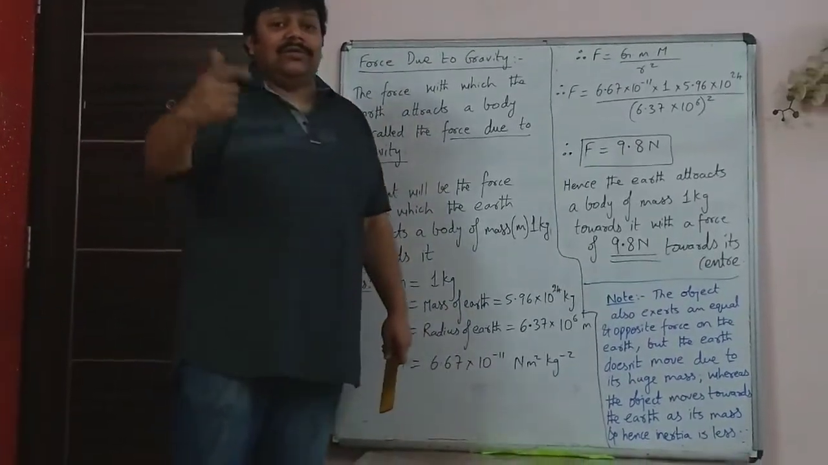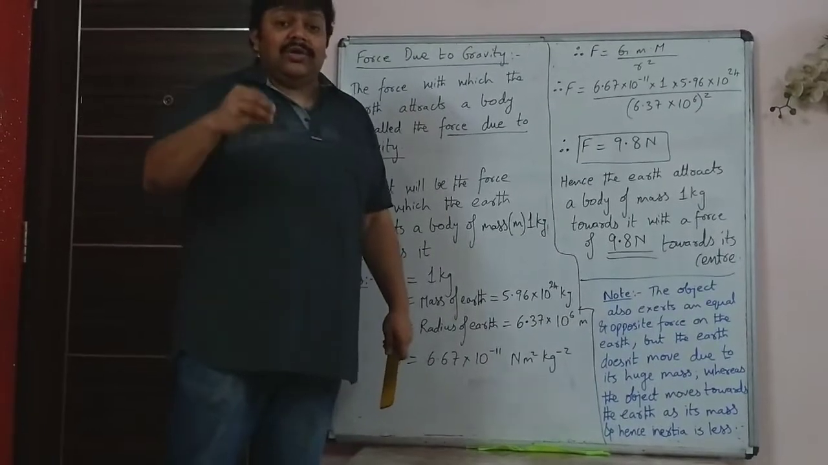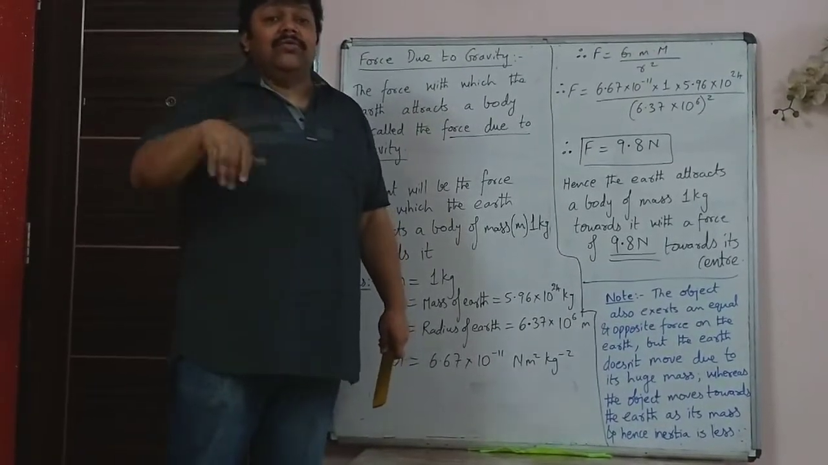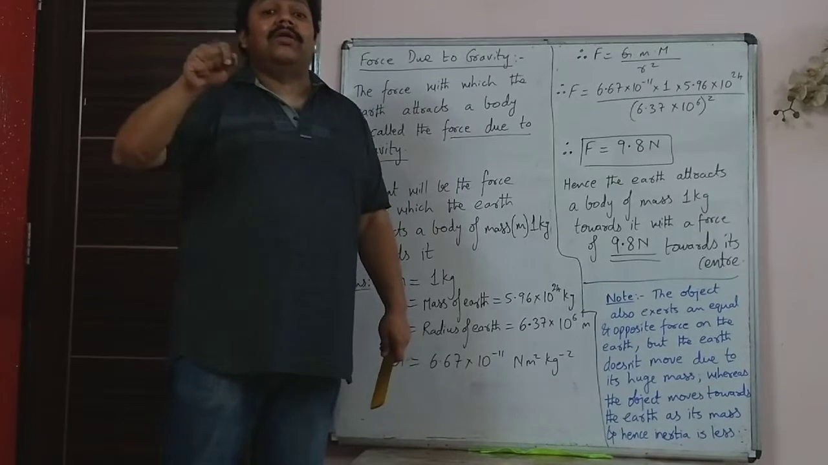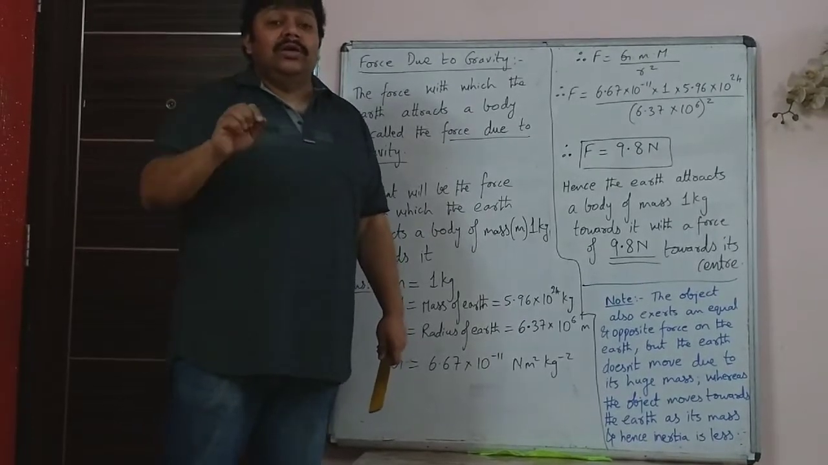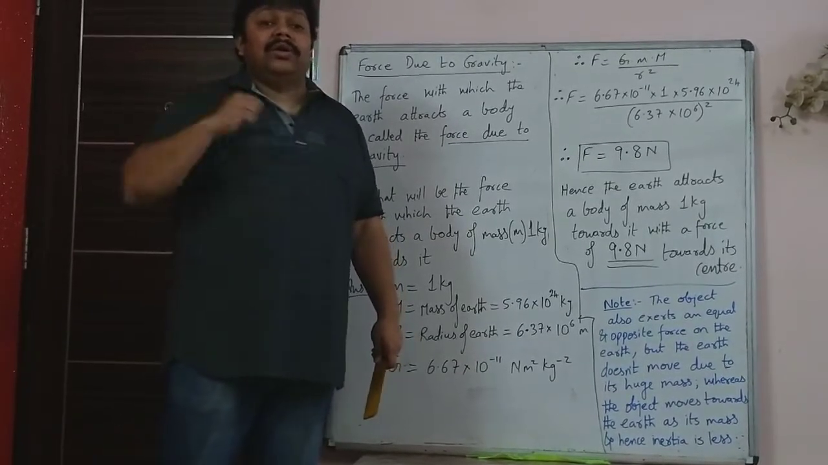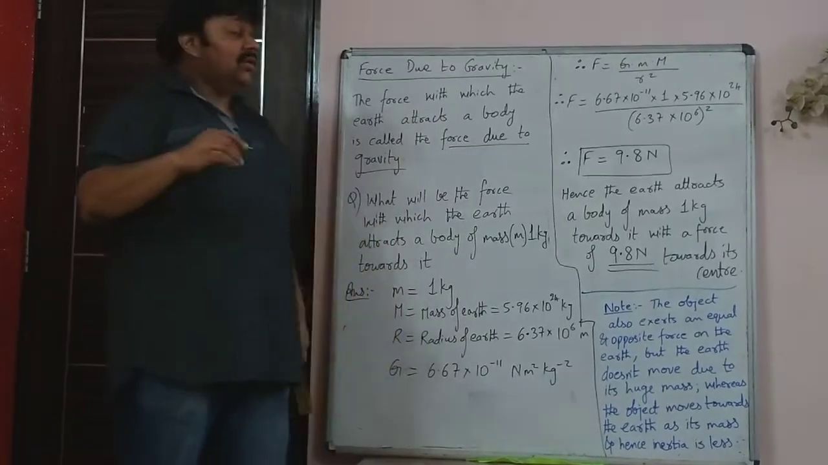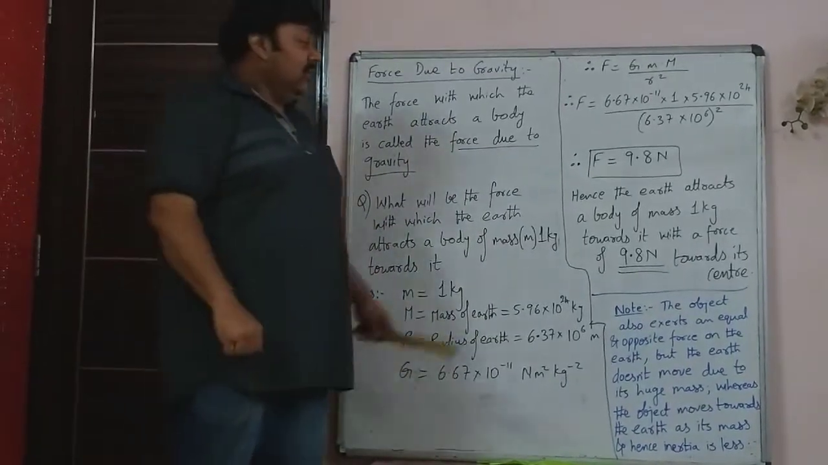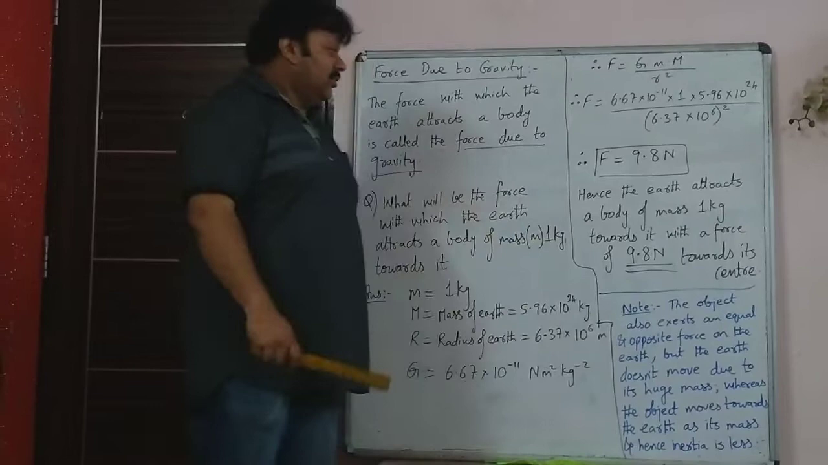You say 50 kg is your weight. When you say 50 kg, that's your mass. Weight is m into value of acceleration due to gravity. So it is 9.8 into 50. So it is 490 Newton. So that's how you find weight.